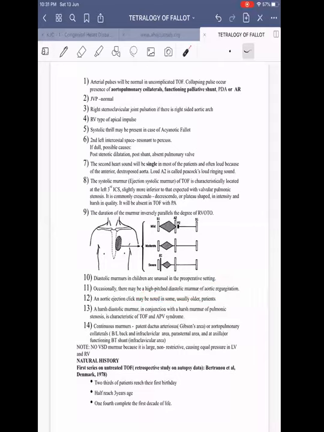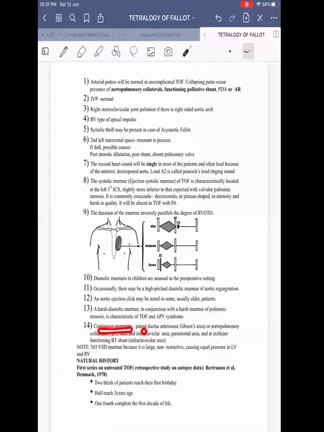Then a harsh decrescendo murmur in conjunction with the harsh murmur of pulmonary stenosis is seen in TOF with absent pulmonary valve, that is a to-and-fro murmur, also called a sawing wood murmur. There can also be a continuous murmur in tetralogy of Fallot.